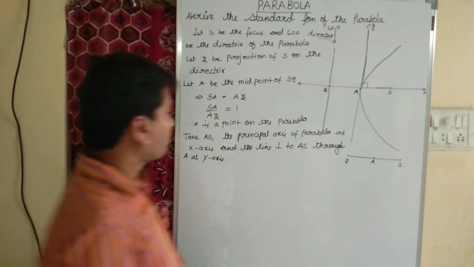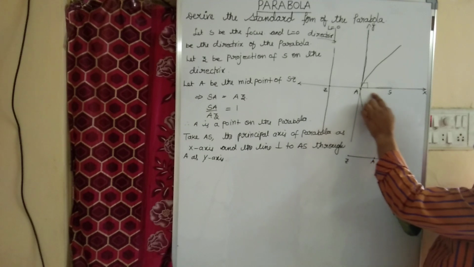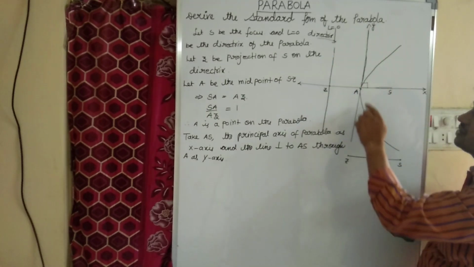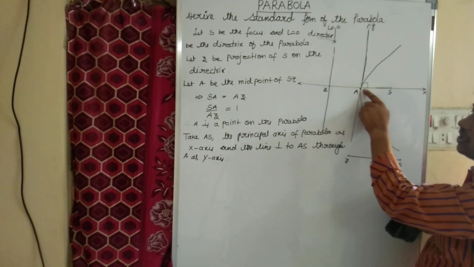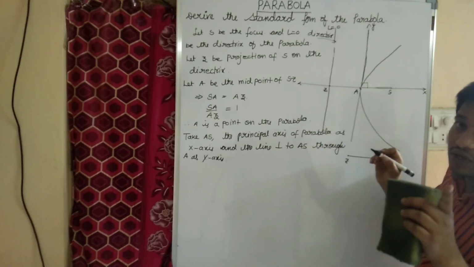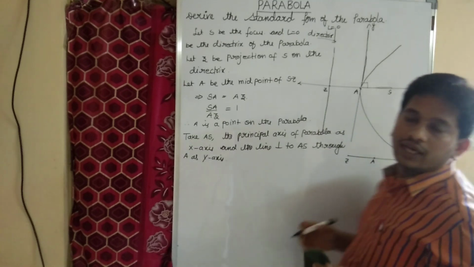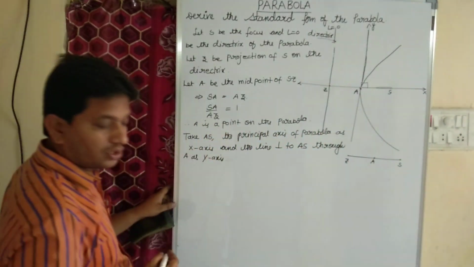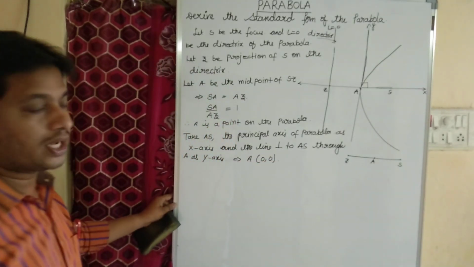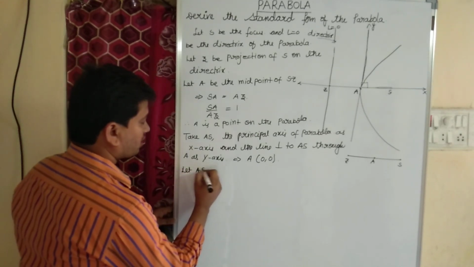Children, once again I am explaining this point. What is AS? AS is the principal axis of the parabola as x-axis, and the line perpendicular to AS which is passing through A, we consider as the y-axis. See, now if you observe here, A is what? The intersection of the x-axis and y-axis. So A is nothing but what? A is 0, 0. Okay. Now, let AS equal to A.